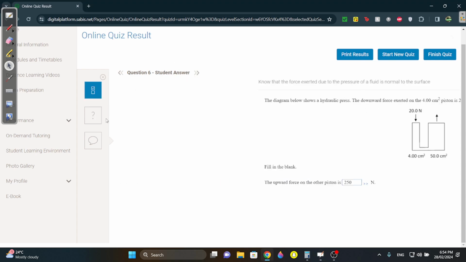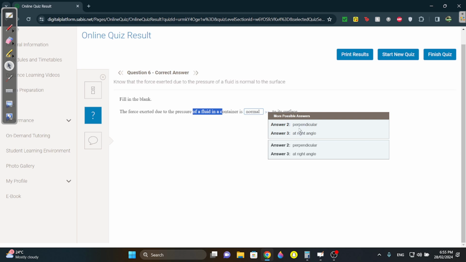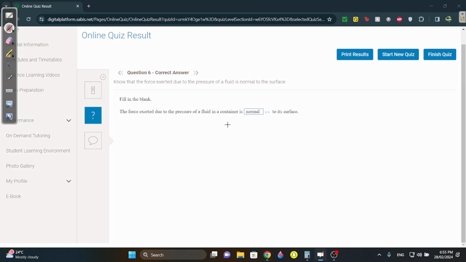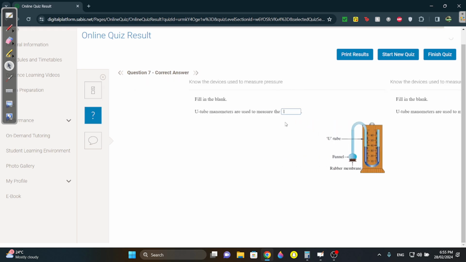Question 6. The force exerted due to the pressure of a fluid is normal to the surface. You could say perpendicular. What are they trying to say? Okay, the force from the pressure. Let's say you have object A. Okay, this is the surface of the liquid. It's always perpendicular. It's always like this. Always in physics, it's always perpendicular. We never take anything else. You could say normal, you could say perpendicular, you could say right angle, whatever.